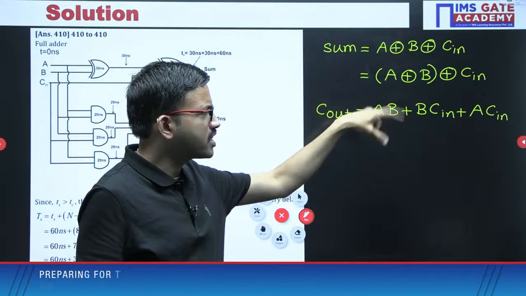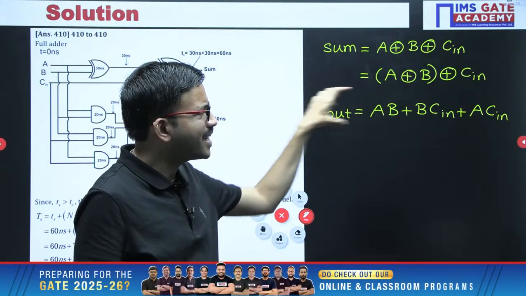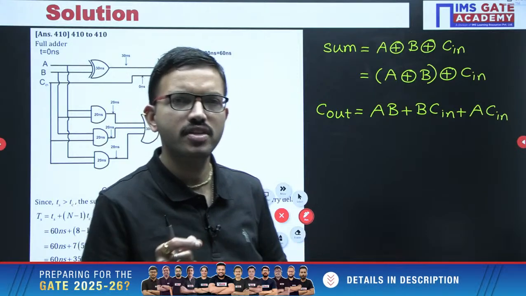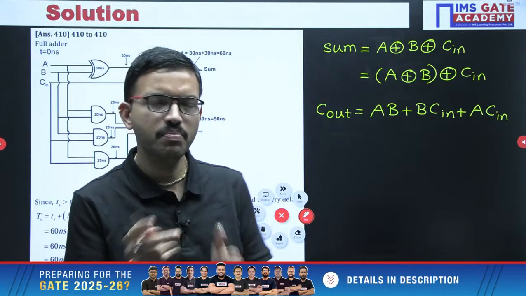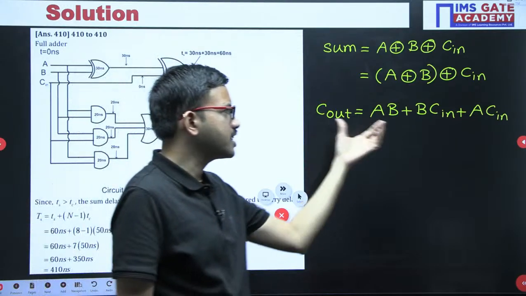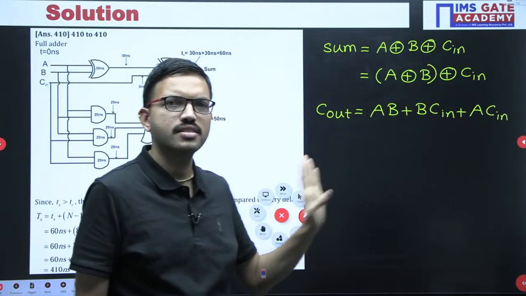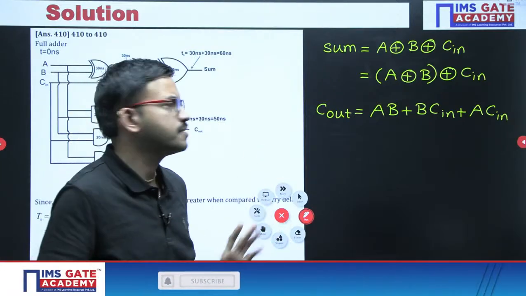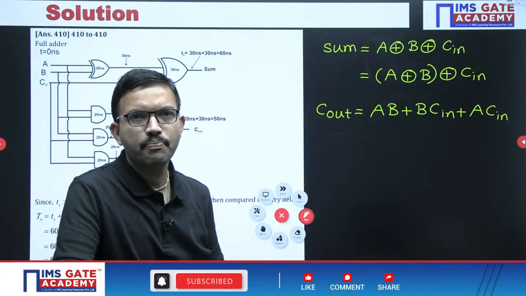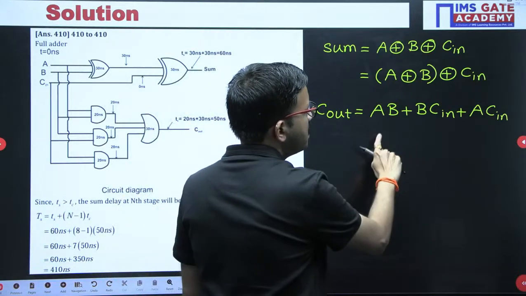Suppose you are not comfortable or not aware of the carry out expression like this, at least you can give it a try whenever you get the time in this particular session. If you are facing any issue getting this expression, you can mention it in the chat. I will discuss it, there is no doubt. I will explain. So this is one more equivalent expression for carry out: AB plus BCn plus ACn.